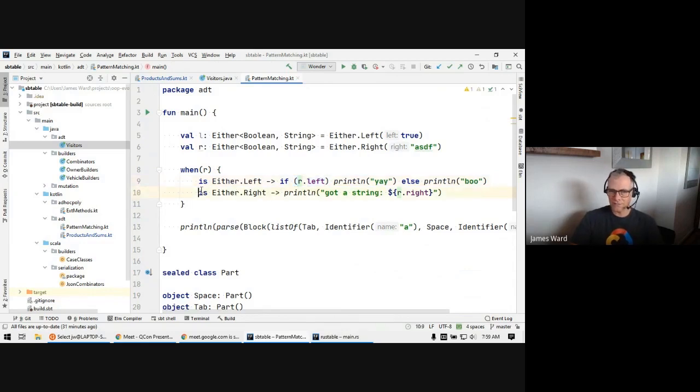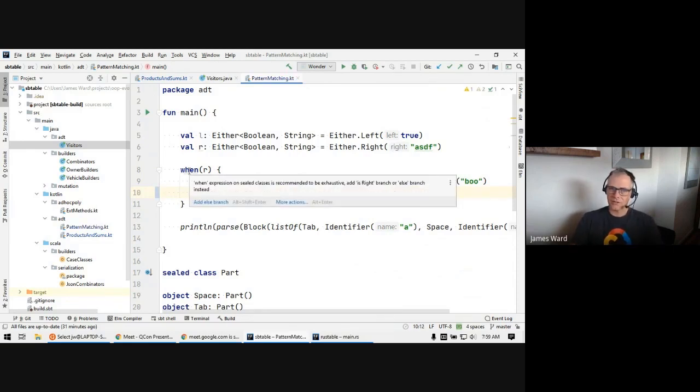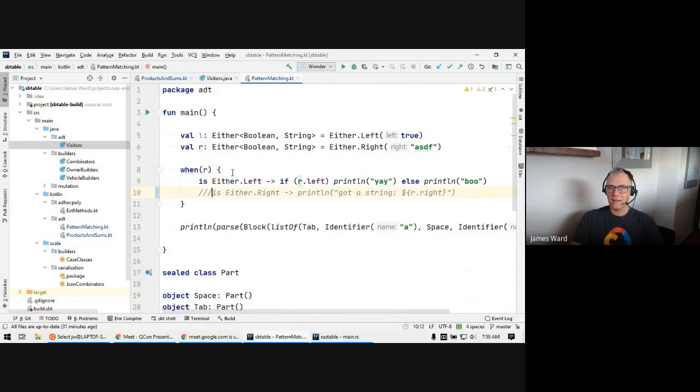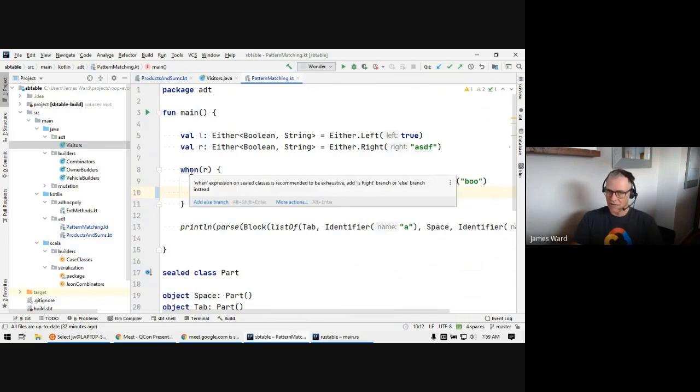But there's another nice thing with sum types and pattern matching: if we don't handle all of the cases here, so if I comment out this one, then Kotlin gives us a compile warning and says, hey, you're not exhaustive. You are pattern matching on a sealed class, and it knows that in that sealed class there are two things, a left and a right, and it's now warning us it's not exhaustive.